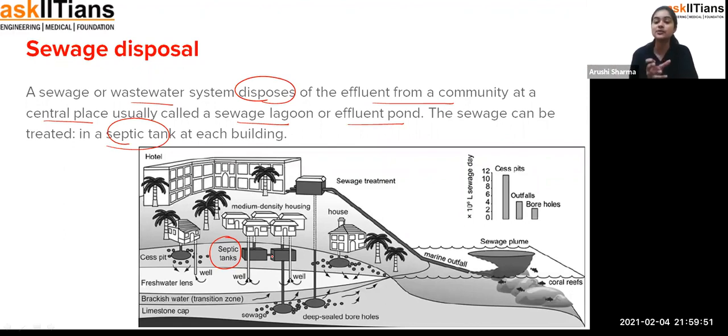That means, student, that in some areas there are no sewers, and when there is no sewer, it is possible that the wastewater can flow to any area or in any direction.